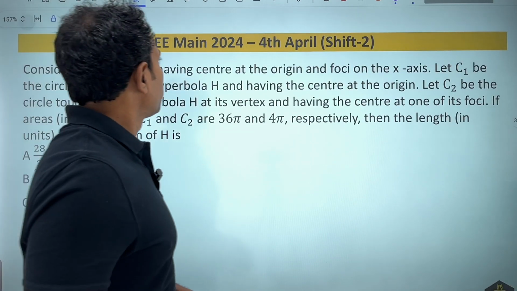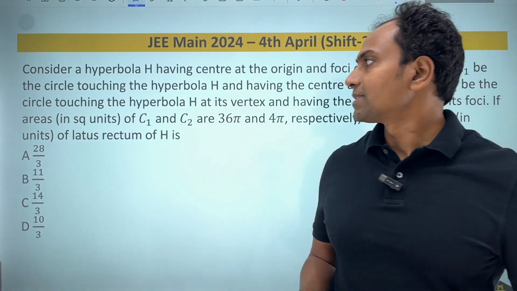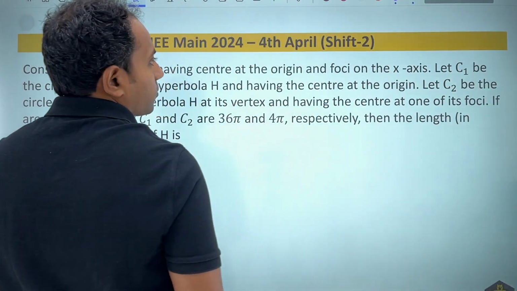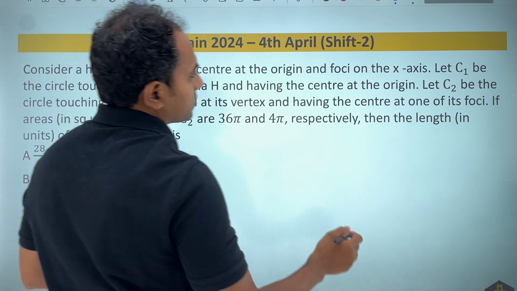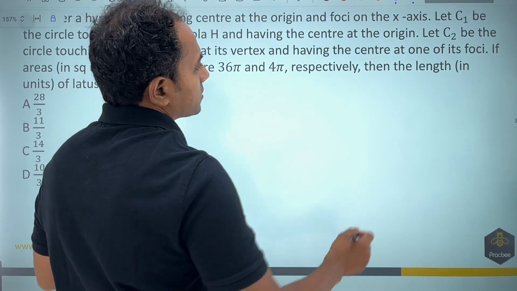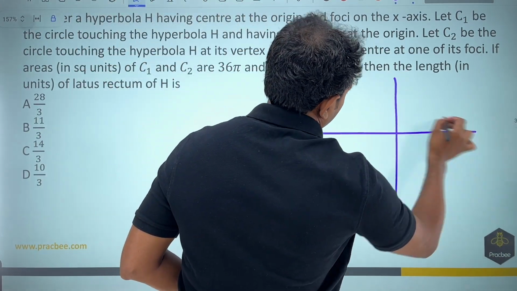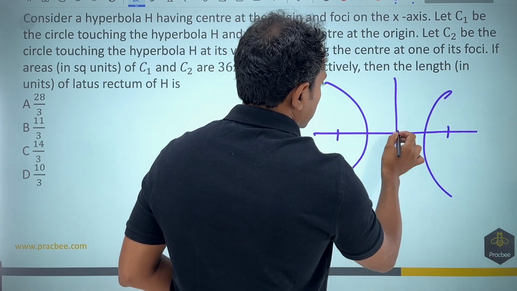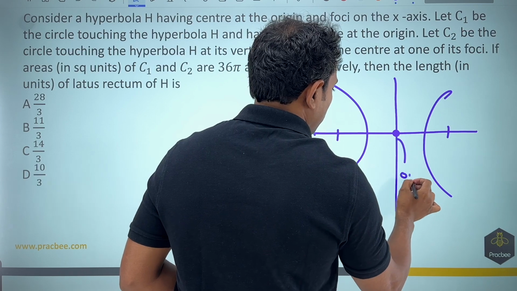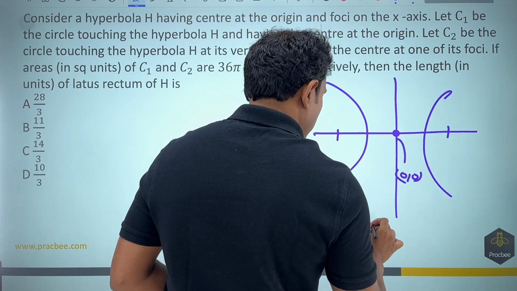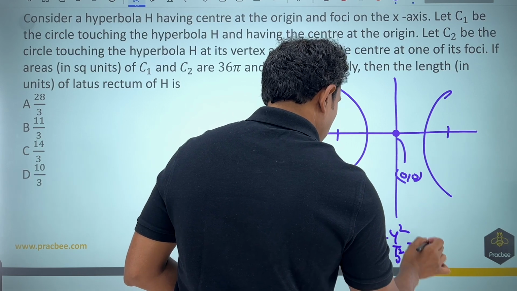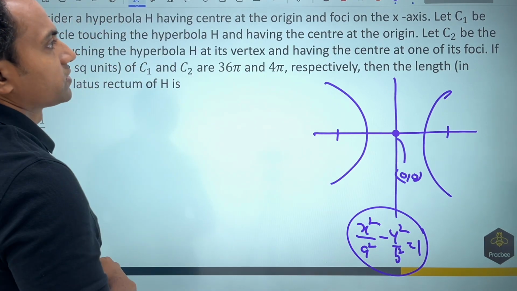Now this is a JEE Mains 2024 question. It says that consider a hyperbola having center at origin and foci on the x-axis. So let us draw this. If you want to draw this, this is how it is going to look like. Foci is on the x-axis, center is at the origin. So this point is nothing but (0, 0). If you want to write the equation, it is x square by a square minus y square by b square equal to 1. So this they have given in the first line itself.